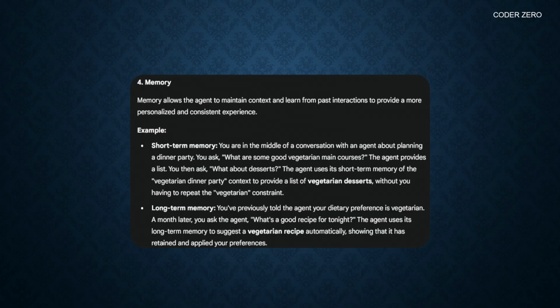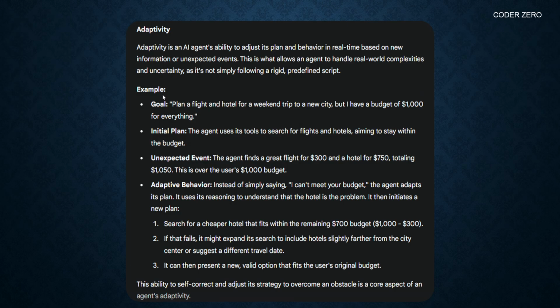And then the agent has memory. So memory allows the agent to maintain context and learn from past interactions to provide a more personalized and consistent experience. So an agent has short-term memory and long-term memory. Then an AI agent is adaptive. So adaptivity is an AI agent's ability to adjust its plan and behavior in real time based on new information and unexpected events.